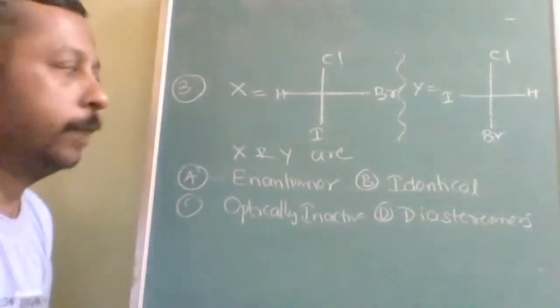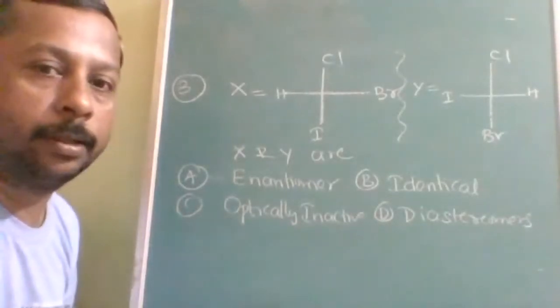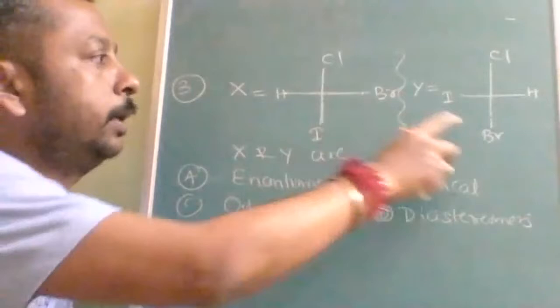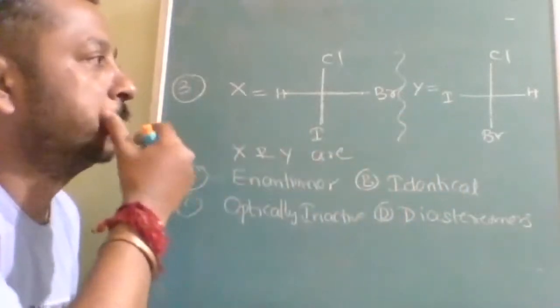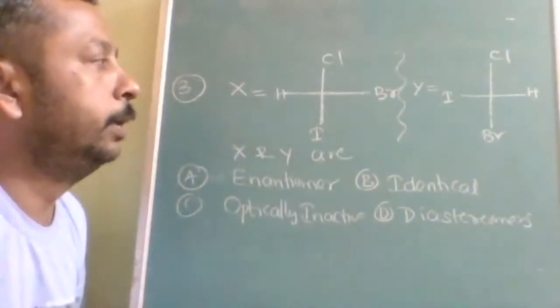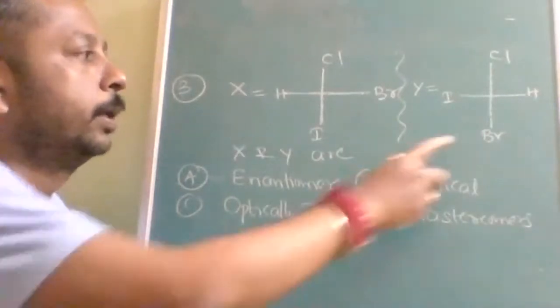Okay, see here. I will tell you how to identify the trick. Understood? When you are making an even number of interchanges, you are getting this.